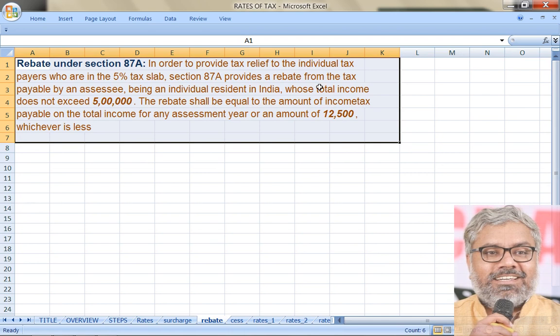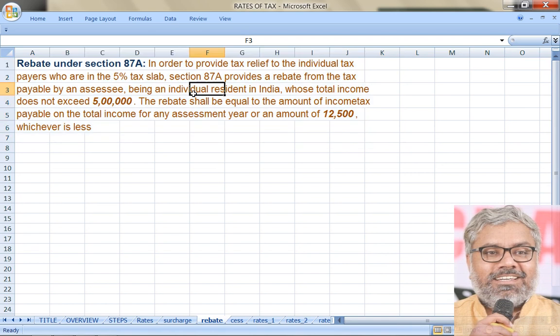To give some relief to them, section 87A provides for a rebate from the tax payable by an assessee, very important point, being an individual resident in India. So these are the conditions. 87A is applicable, yes. Possible to be taken as a benefit, yes. By whom? Not everybody. Only individual, that too resident in India. In other words, for a non-resident, 87A benefit is not applicable. You cannot claim a benefit of rebate under section 87A if the assessee is a non-resident.